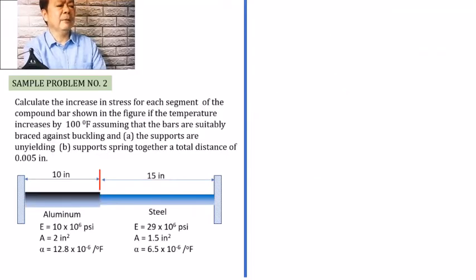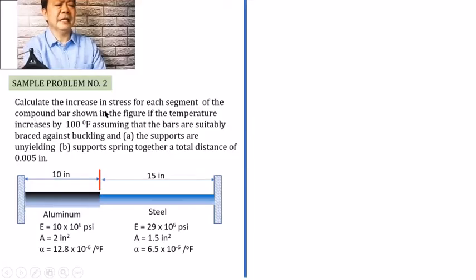Our second problem is similarly an interesting problem, which I also have taken from the book of Singer. However, I added this part, letter B, in order for us to further strengthen our understanding of the thermal stresses. And here is the problem.